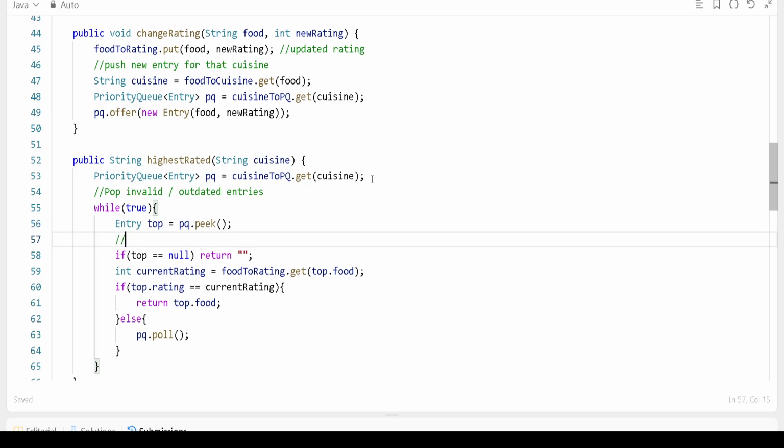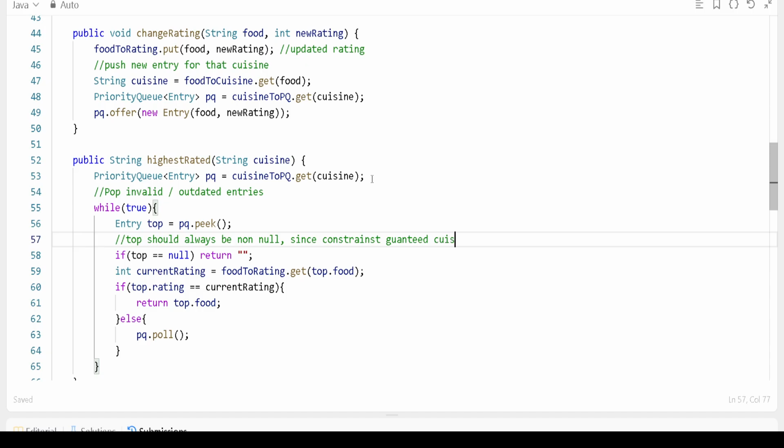So we'll say okay, the top should always be null, since constants are constants. Okay, you check the spelling. Okay guys, guaranteed cuisine exists.